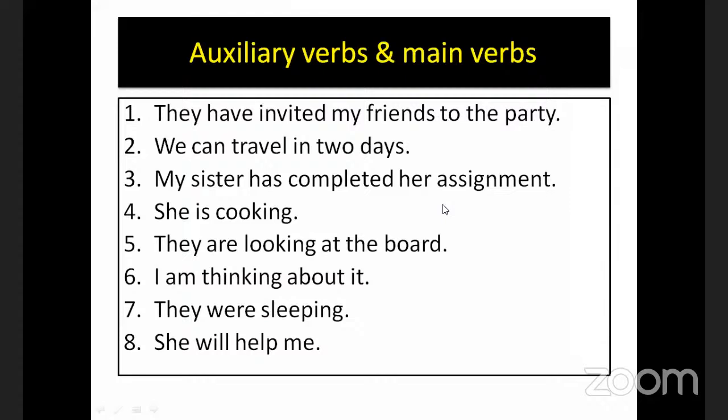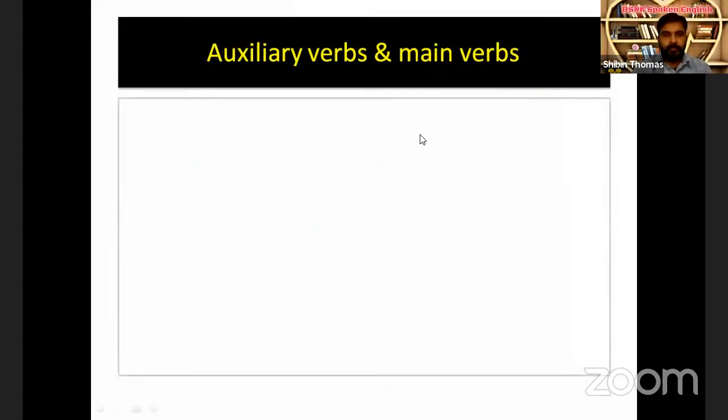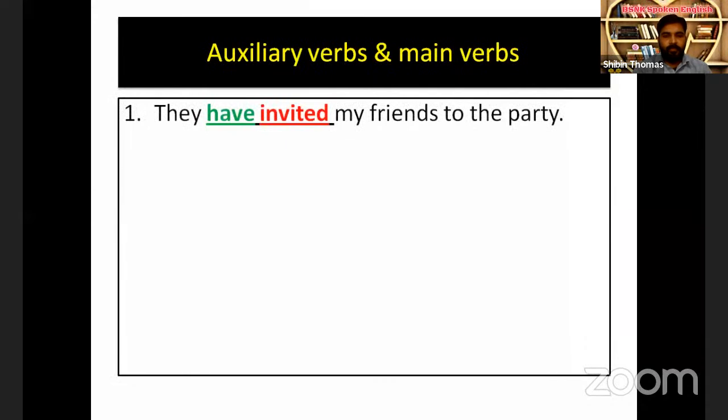Now let's see whether your guess is right or wrong. First one, they have invited my friends to the party. You can see the verbs given in green color are auxiliary verbs. In red, you can see the main verb. Green denotes auxiliary and red denotes main verb. So that was already mentioned there. The first question's answer is said already.